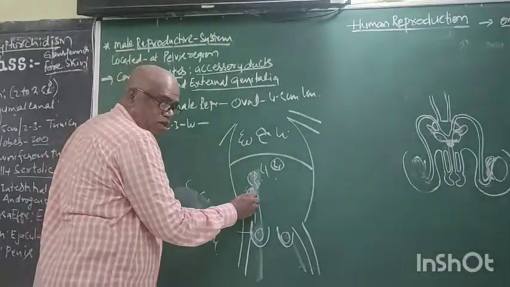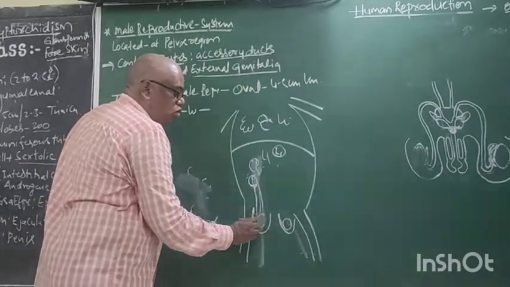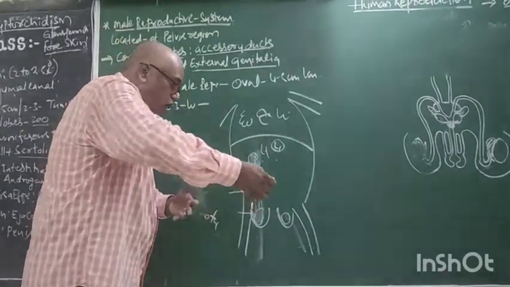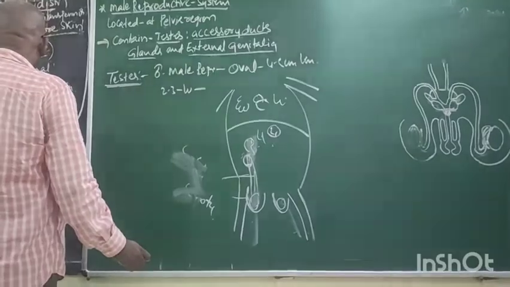Now what is this? The testis slides into the scrotum by a path. This path is called the inguinal canal.